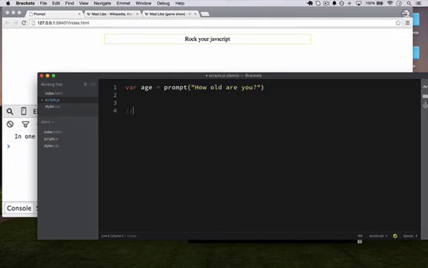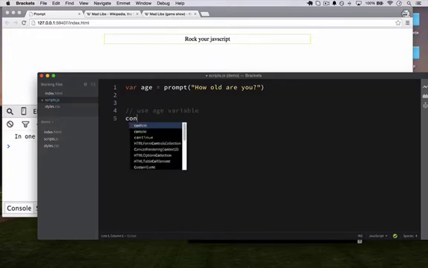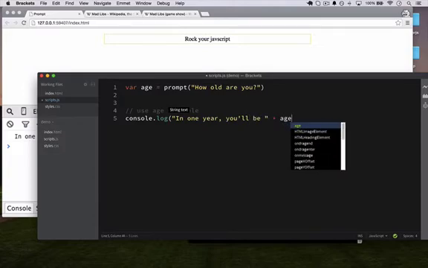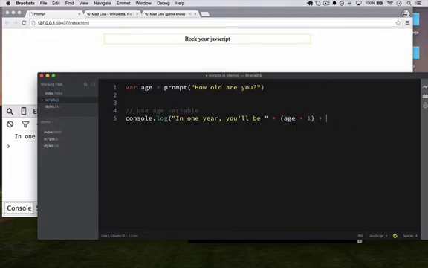And I want to use the age variable to log that in 1 year you will be, and I'll concatenate this, age, in brackets, +1, plus that years old. And let's see what result we get.